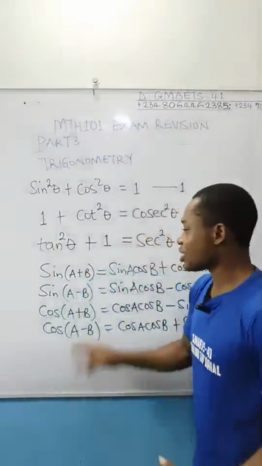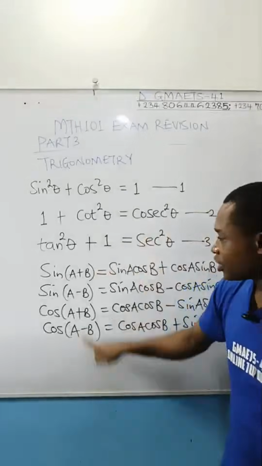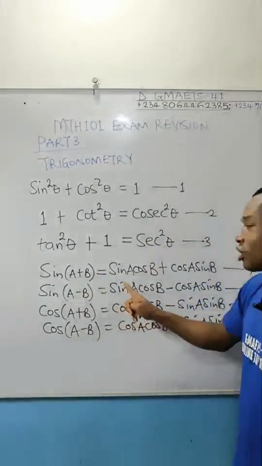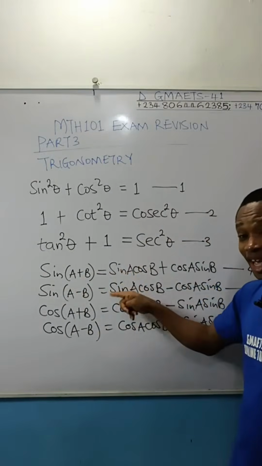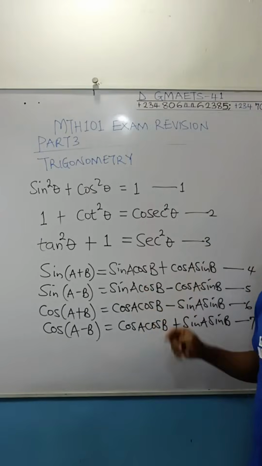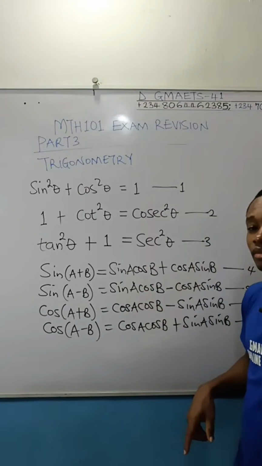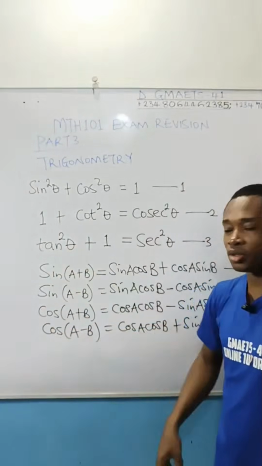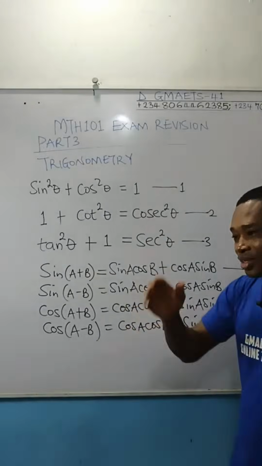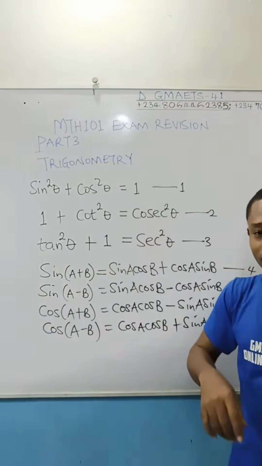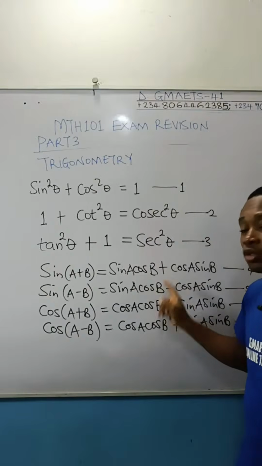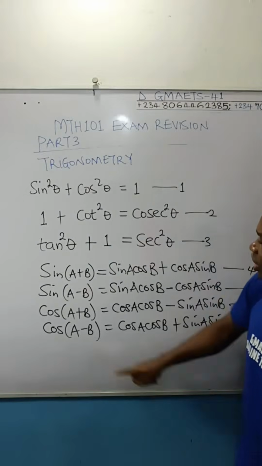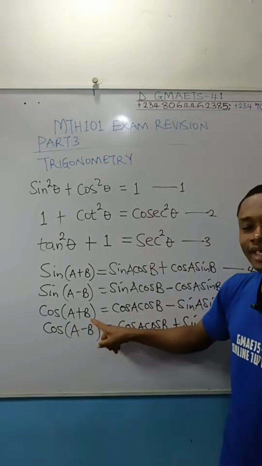You observe something in sine for you to easily memorize it. If you are dealing with sine of the sum or difference of two angles, it's going to be sine cos, cos sine. The arrangement is sine cos, cos sine. The sign that you use, the mathematical operation you use, still follows exactly the way you have it in the difference or sum of the 2 angles. But if you are dealing with cos, the identity will be what?